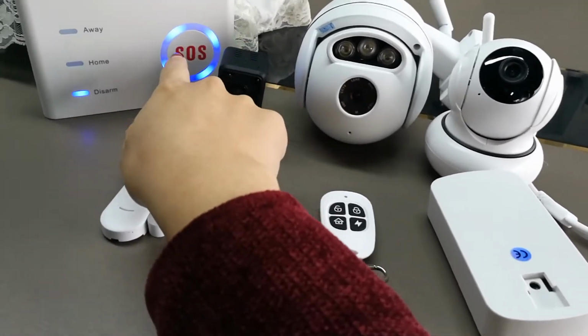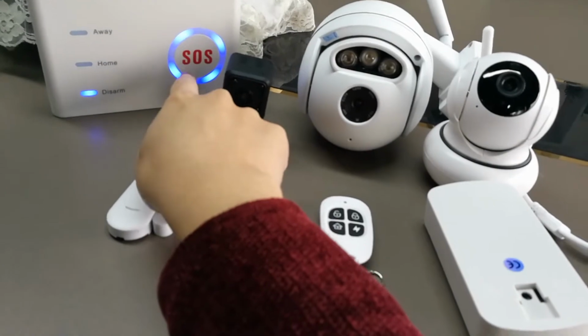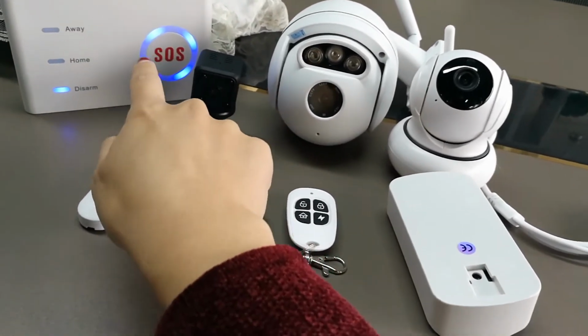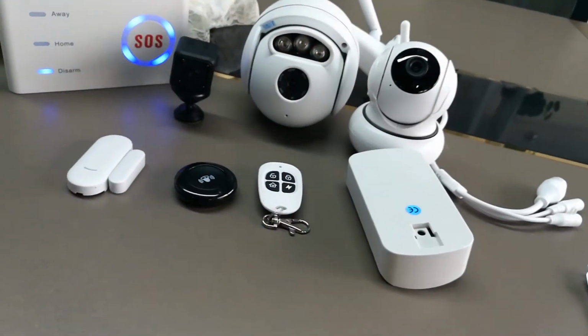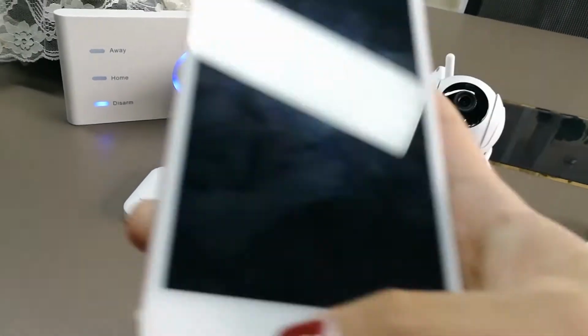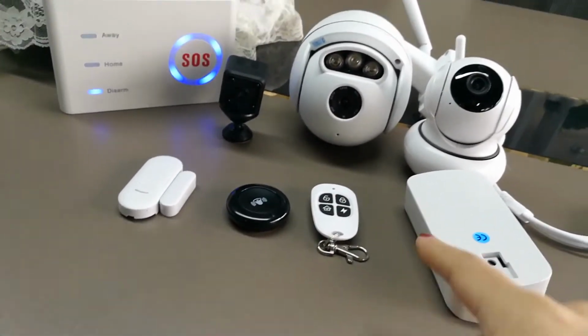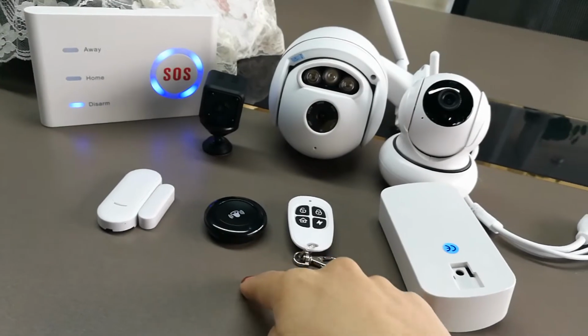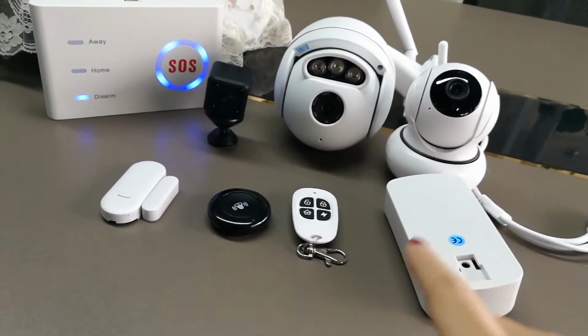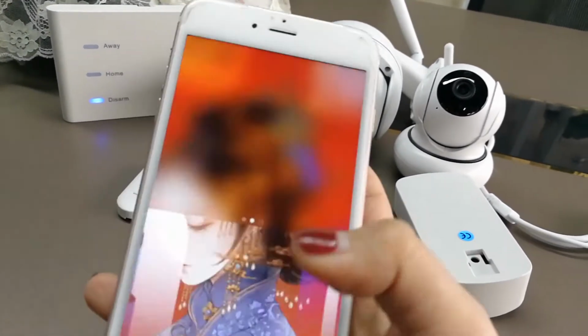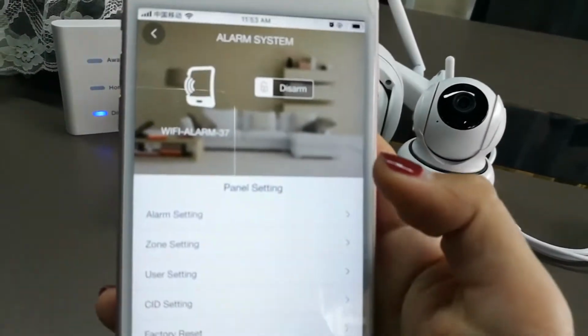You can see that the indicator is blue. That means it is connected with the app. So let me code the accessories, the door contactor, doorbell, and remote, to the app and the control panel. So we can see them.